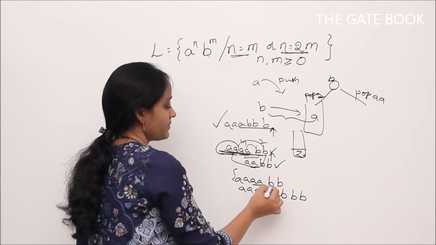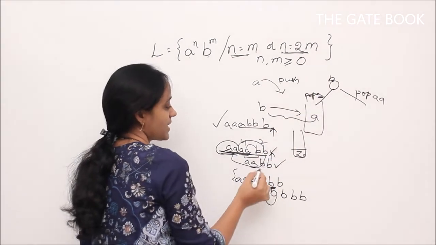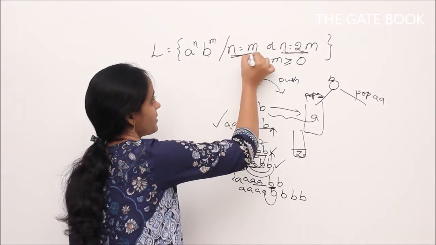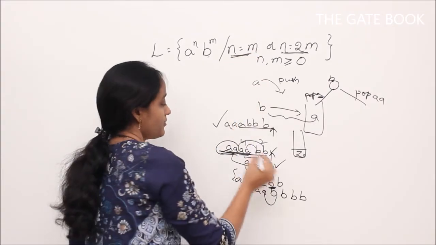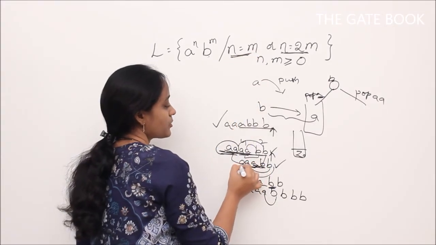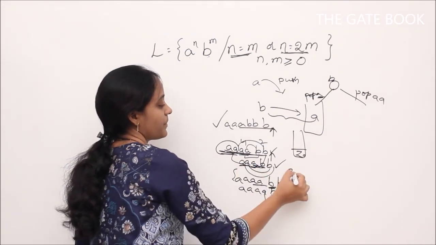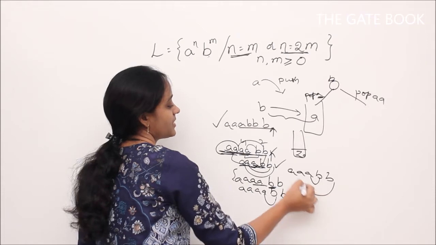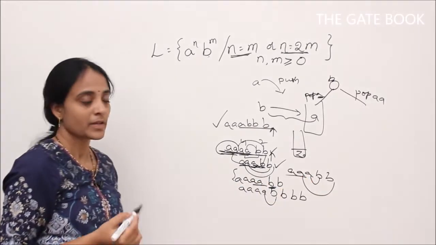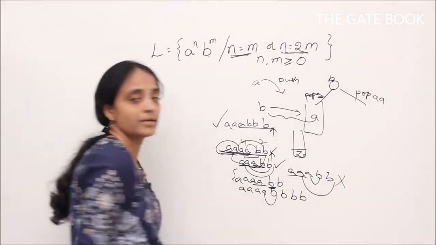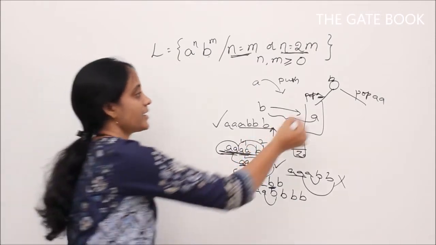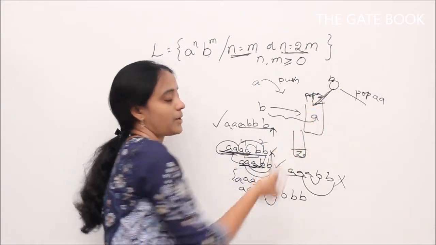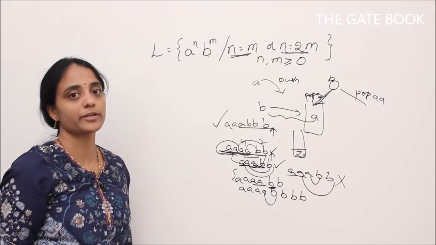But once we decide to pop single A, can we change our decision in the middle? That should not be done, because once we decide to pop single A for every B, then only we can check whether it is equal to m or not. If in between we start popping 2 A's, then we will end up accepting a string like this also, because for this B we pop 1 A, for this B we are popping 2 A's. But it's an invalid string, right? So once we decide to take this path of popping single A, we should continue to stay in that.